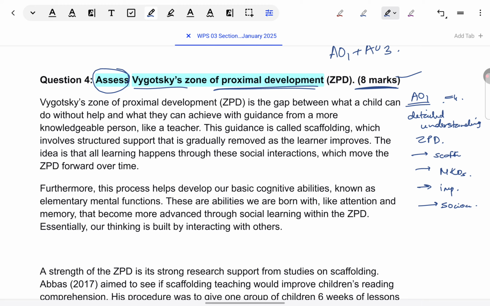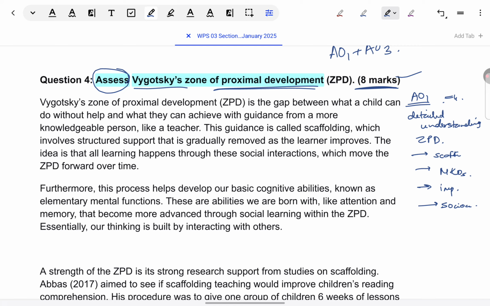And like I told you, terminology. So within ZPD, when you're explaining how, say, a parent or a teacher has to support the child, provide assistance to the child so that they can reach the next level, you don't just leave it at that. You explicitly name that this is called scaffolding. You use that term scaffolding when you explain. Otherwise, don't expect your answer to fall in the highest mark band. That's why there's a grading system. That's why there are levels. Because not every answer is equally good.